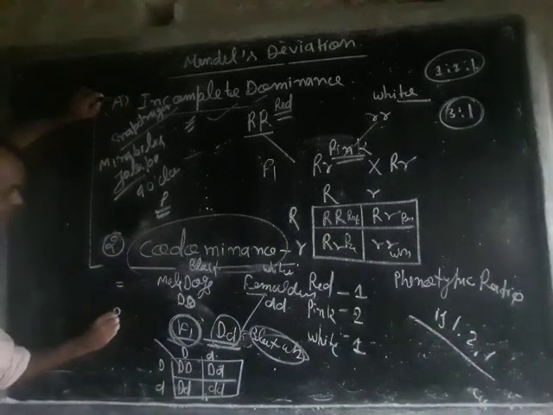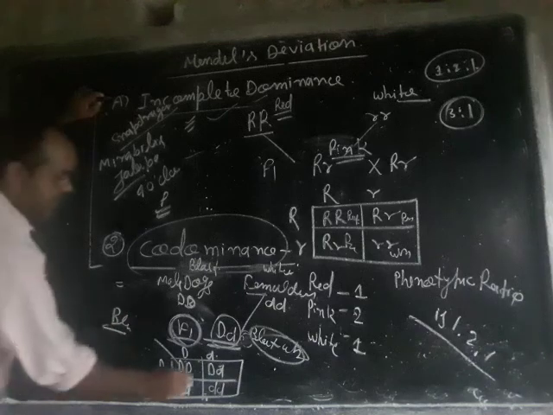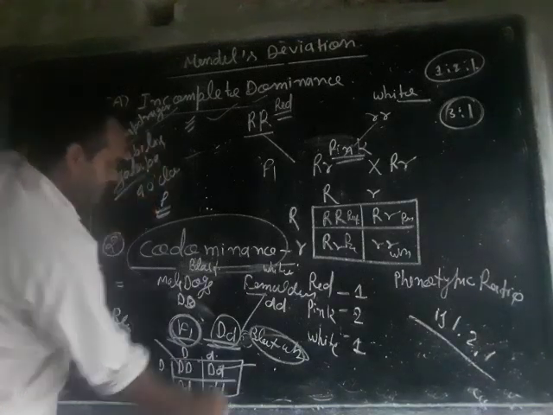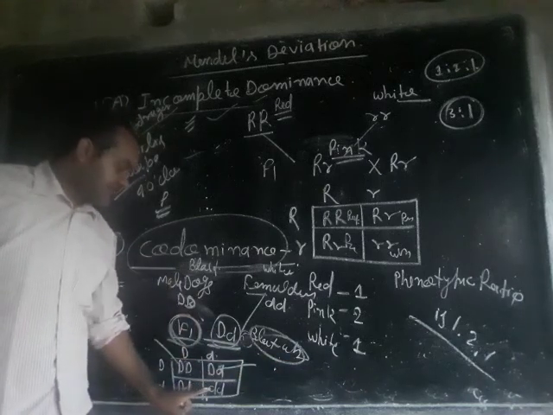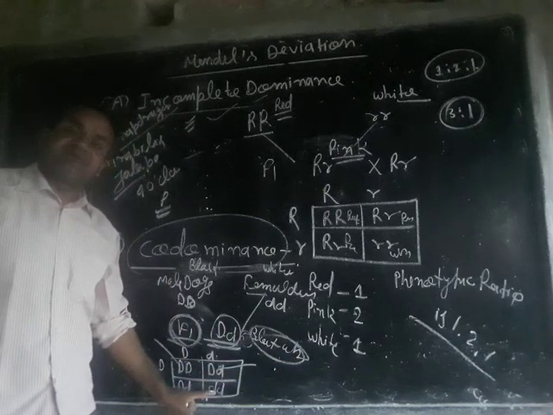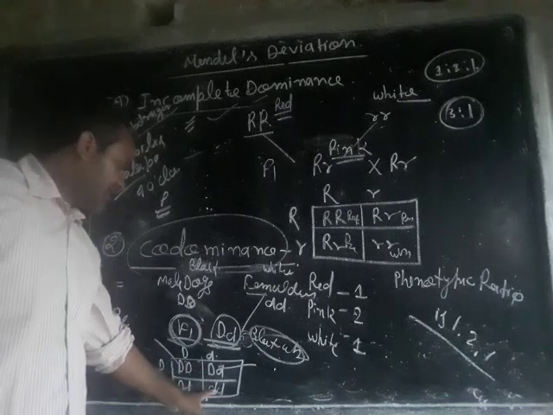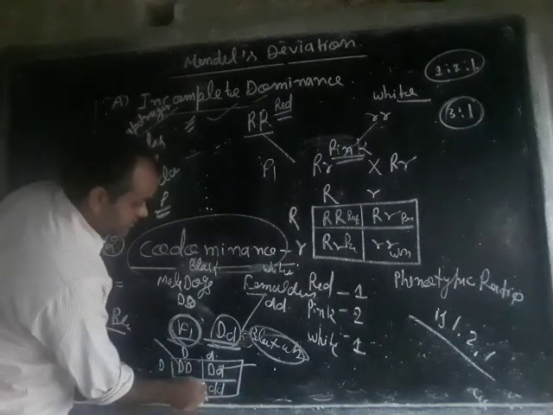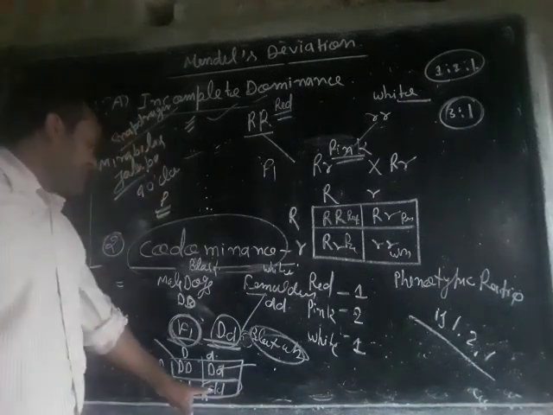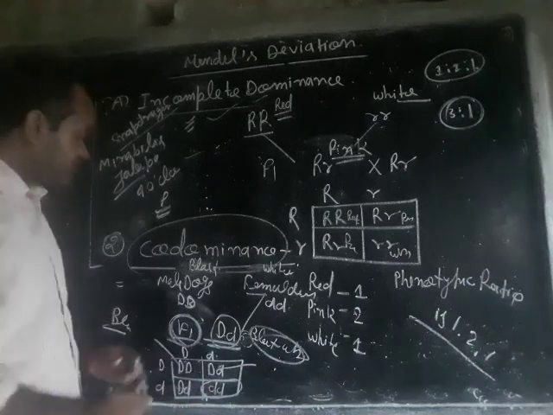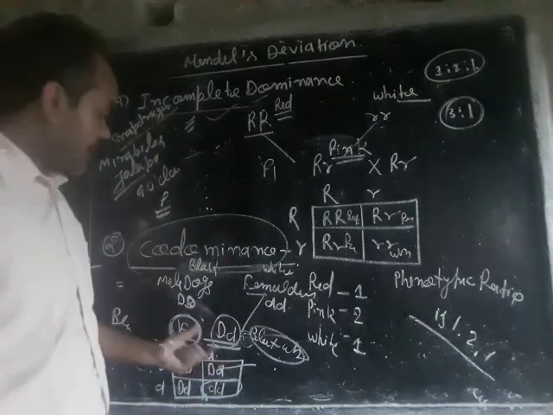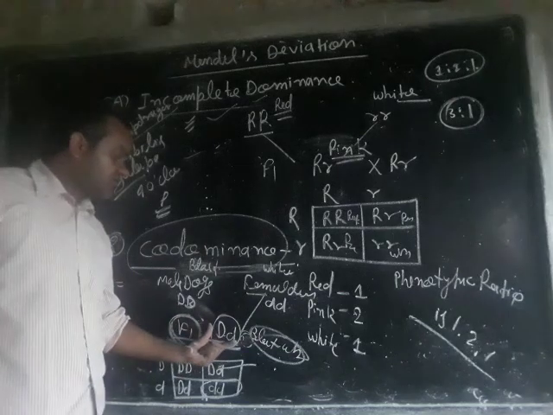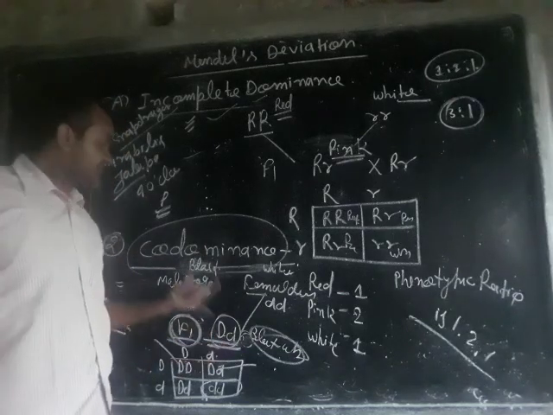This is black, or you can say black and white, and one progeny will be white. So a mixture of colors, or mixed colors, is produced in the F1 generation.